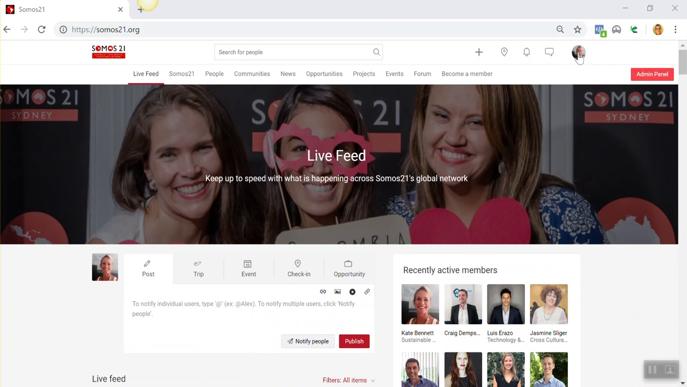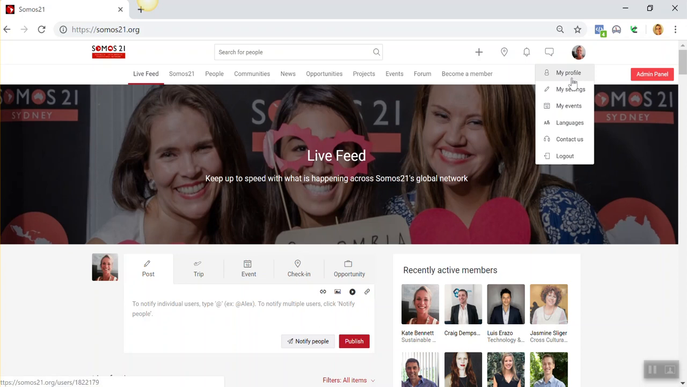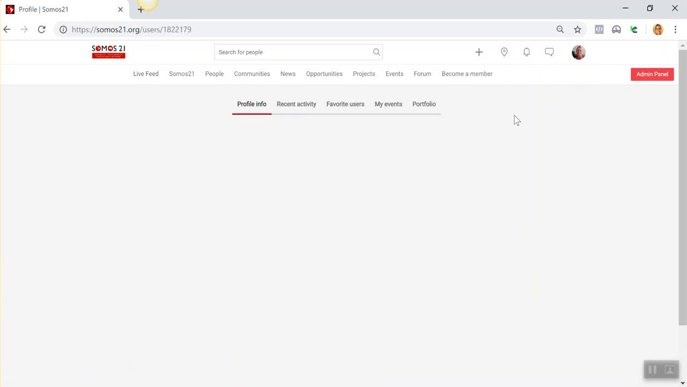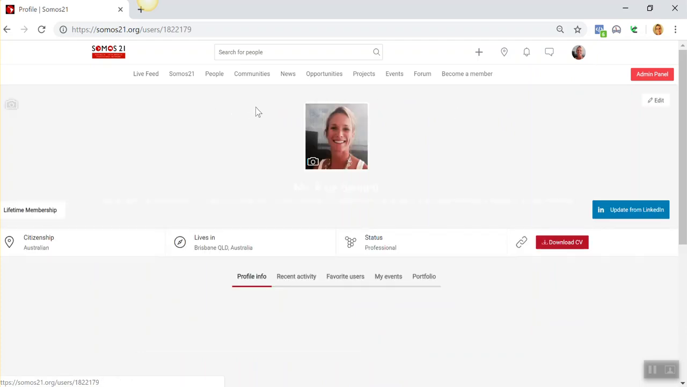Where I'm going to start before we do anything is your profile. Up here where your photo is, you're going to click on My Profile. Here you'll see you've got your 5 tabs. The profile info is where all of your data is effectively stored, right?